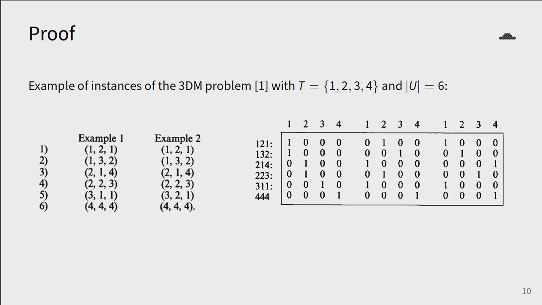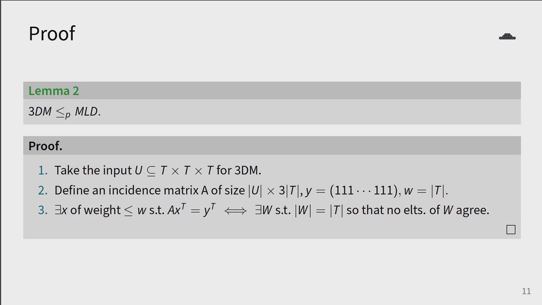Now here's a crucial observation. If this instance has a solution, we need a subset of U of size 4 such that no two elements agree on any coordinate. Here, agreeing on a coordinate implies that we have ones under the same number from T in some section. For instance, (1, 2, 1) and (1, 3, 2) agree on the first coordinate and so have ones under 1 in the first section. Thus, a solution to a 3DM problem is the existence of |T| rows where the columns sum to 1 mod 2. Now, we'd be done if we can reduce 3DM to MLT.